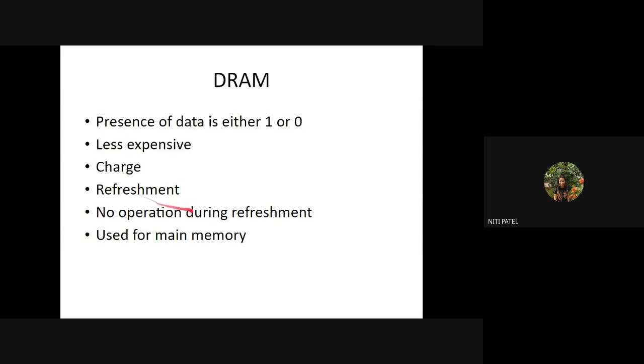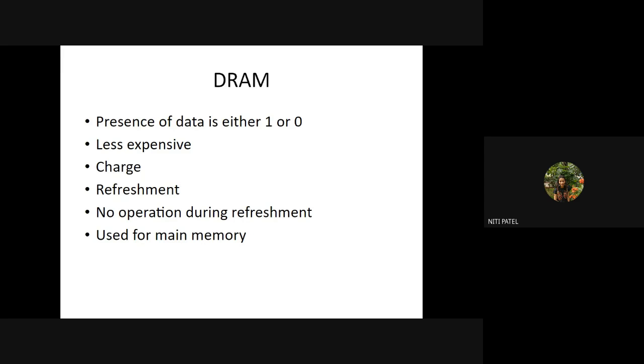Therefore, we say refreshment is done if it is a DRAM, because since the data is stored in the form of a charge, that charge may leak. Whenever there is a leakage in the charge, the data is not found on the screen. So to keep that charge as it is, we have to perform this refreshment. Whenever this refreshment is performed, neither a read nor a write operation is done. After refreshment, we can do read and write.